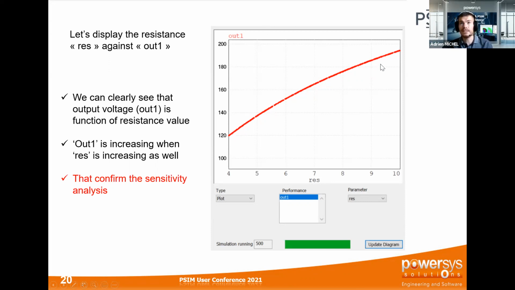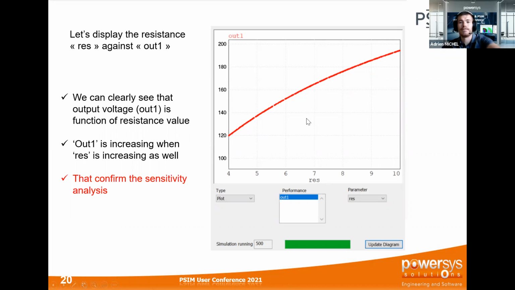So you can clearly see the correlation of your resistance against the output value. So you will need to really take care about your resistance parameters, because if during the lifetime of this resistance, the nominal value is changing, you will have wrong results, or your result will not fulfill your objective. This is why now you have to make some optimization. And this is the next simulation, the next analysis.